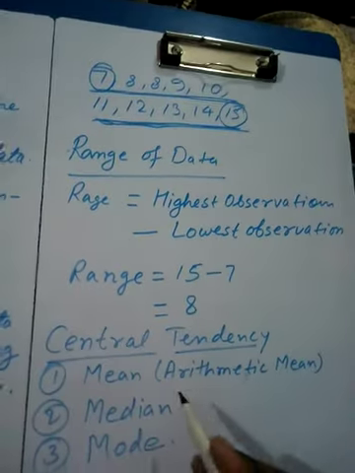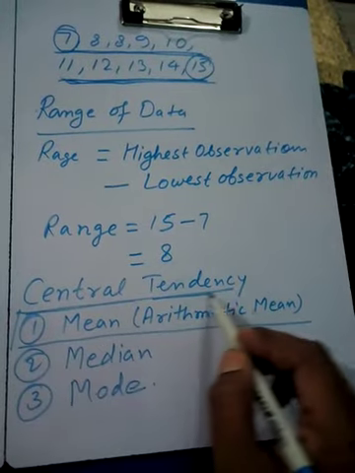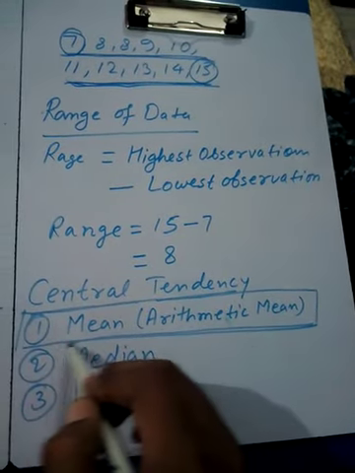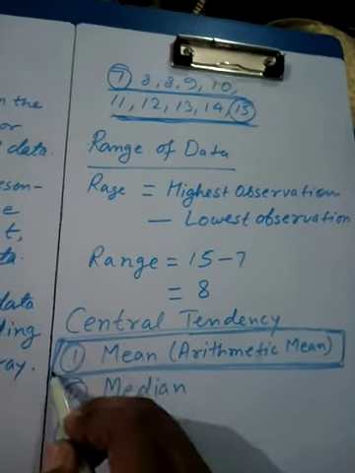And today we are going to talk about only mean in this class, that is called arithmetic mean.